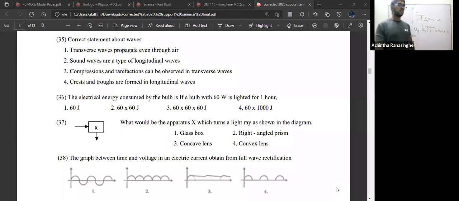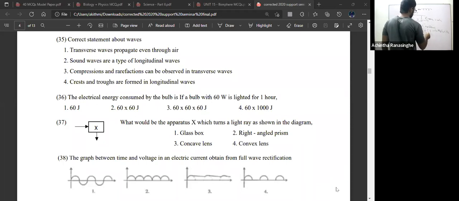Third one, compressions and rarefactions can be observed in transverse waves. No. Compressions and rarefactions can be observed in longitudinal waves, not in transverse waves. Crest and trough are not in longitudinal waves but in transverse waves.